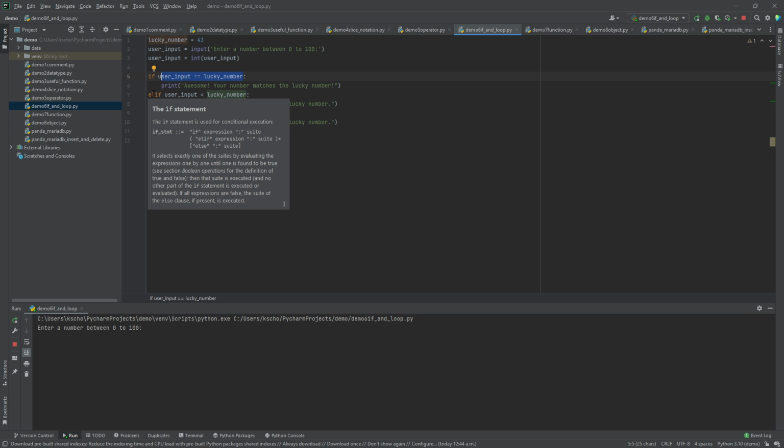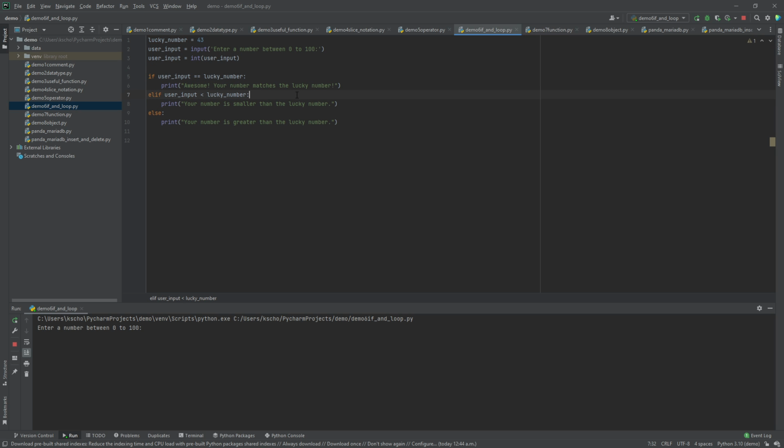The elif is more like else if, so it's essentially the same as else if in Java. The first statement is incorrect, and then we will check the second statement. And if it is also incorrect, we will go to the else case, and it will print the default message. Remember that for the if, the elif, and the else, the line must end with a colon.